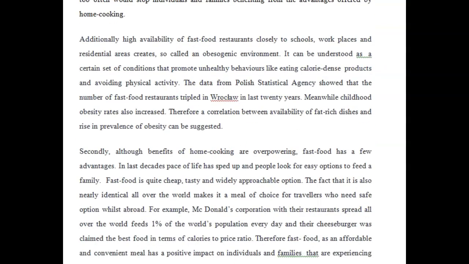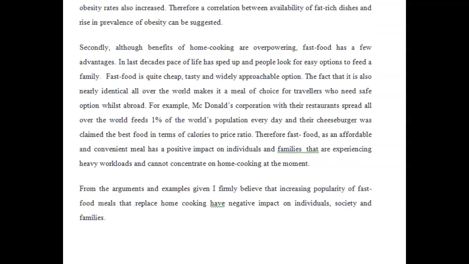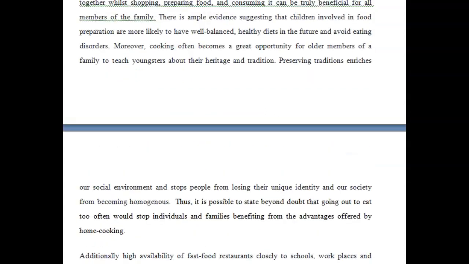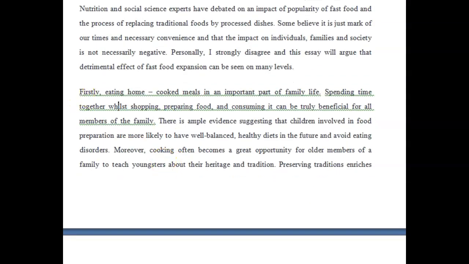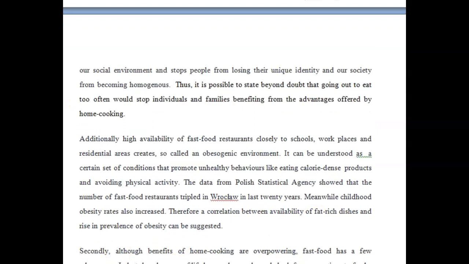All right, I'm going to keep going before we start talking about task achievement. "Secondly." Why is this a secondly? That doesn't make sense. You have firstly, and then you have a paragraph that starts with additionally, and then down here you have secondly. No, so that needs to be fixed, okay?